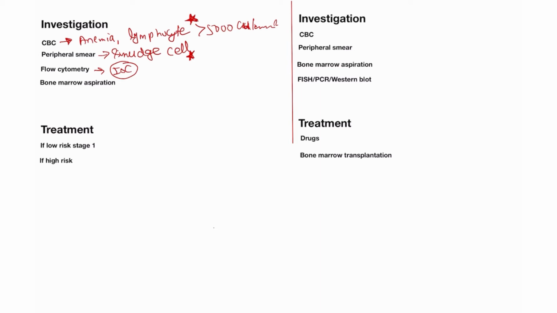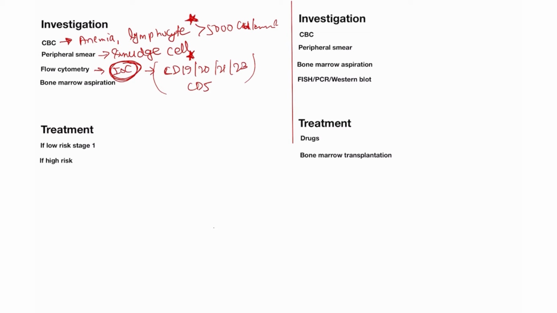But in this case also, flow cytometry is the investigation of choice. Please learn that the investigation of choice in case of CLL is flow cytometry. In this case, you will always find CD19, CD20, CD21 or CD23 cells, and also CD5 increases. You will find this in the cytometry.